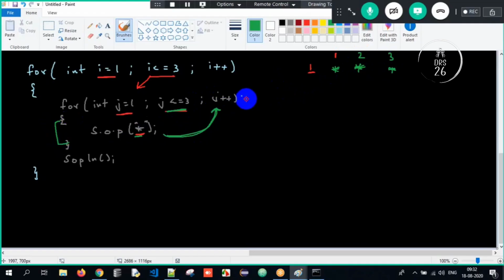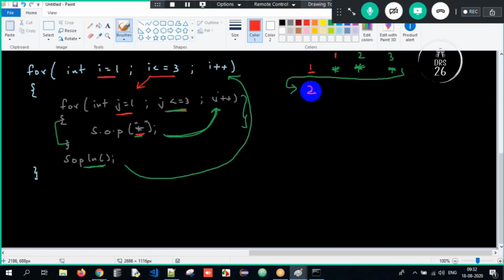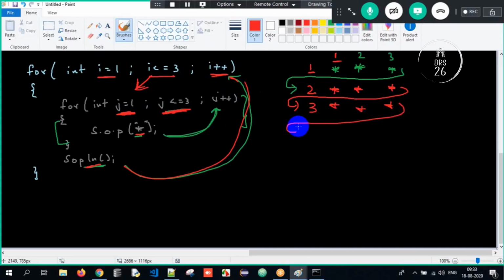After this entire row is printed, SOPLN, meaning my control is transferred to the new line. After that it goes back. i plus plus. i value will become 2. Row number 2. Again control comes back. j is 1, meaning column 1. Star, star, star. SOPLN, the control is moved to the next line. Again goes back. i plus plus, row number 3. j1, j2, j3, meaning column 1, column 2, column 3. Again comes the next line. I got this base matrix here.